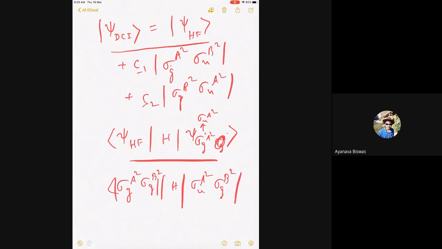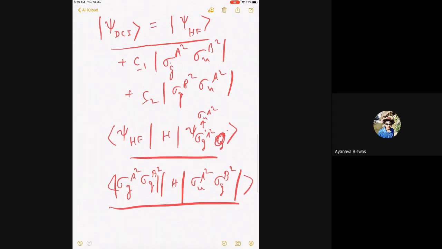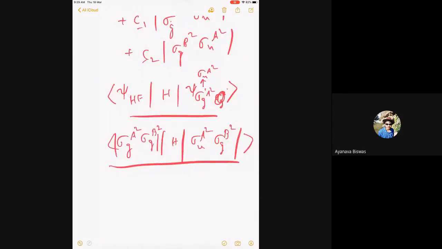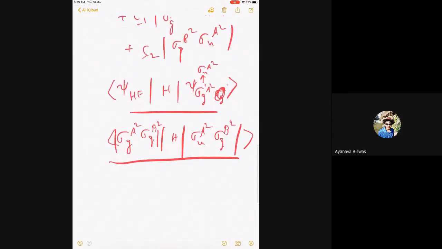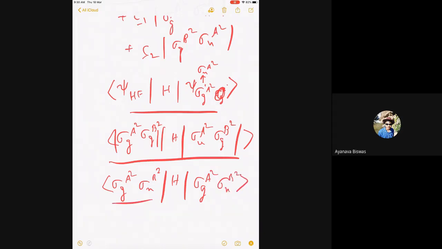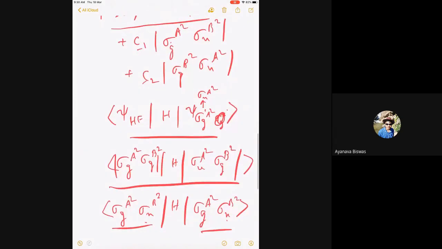So I hope it's clear. So that's the kind of matrix element that I require to evaluate this. And then there is a second set of matrix elements, which is basically between the doubles itself. So sigma g a square, sigma u b square, the Hamiltonian, and again sigma g a square, sigma u b square. So I hope you understand. These are doubles and doubles. So you can see this is excited, this is excited, both side double excitation. Then if I know this integral, I can set up.